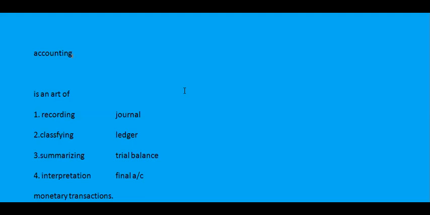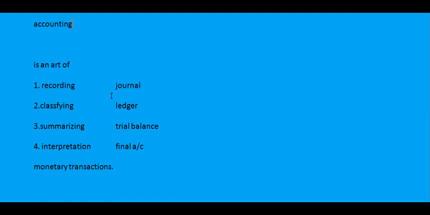Today we will discuss the basic accounting rules, debit and credit. But before this, I want to tell you why these rules are important. From the start, when we start learning accounting, we start with the journal, ledger, trial balance, and final accounts. The journal is based on the rules of debit and credit, and from the journal we extract the ledger, then the trial balance and final accounts.